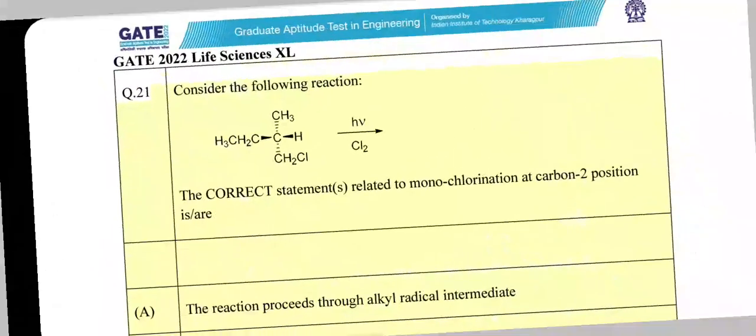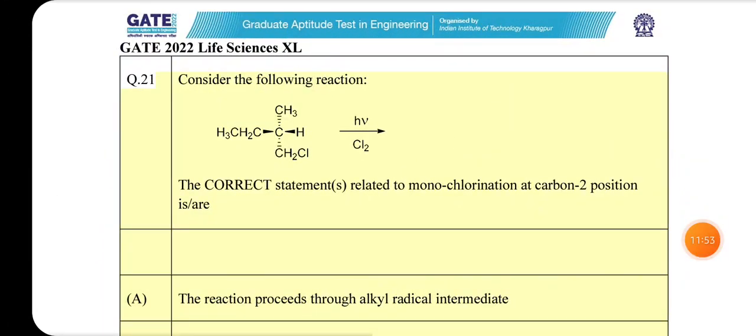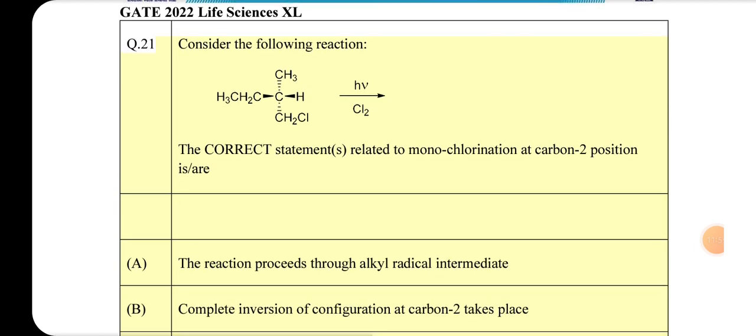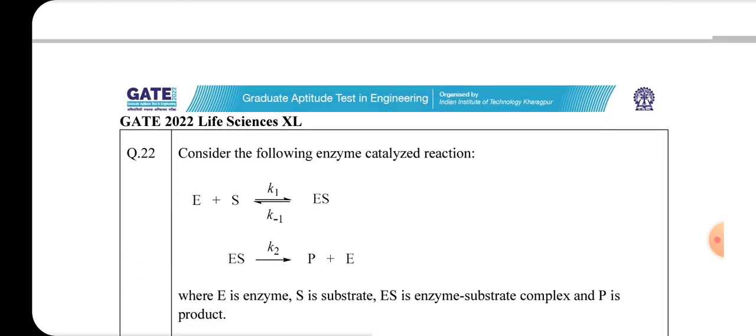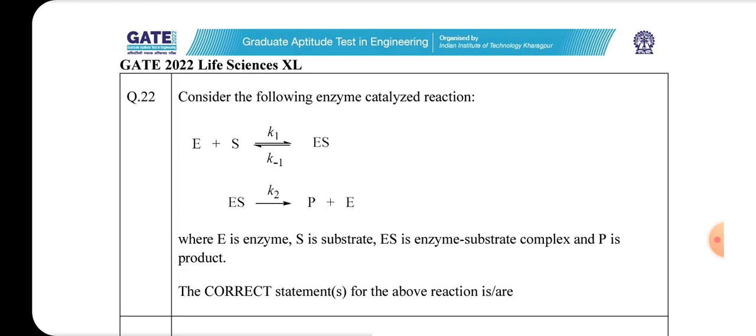Consider the following reaction. The correct statements related to monochlorination at carbon 2 position are: A. The reaction proceeds through an alkyl radical intermediate. B. Complete inversion of configuration at carbon 2 takes place. C. Complete retention of configuration at carbon 2 takes place. D. A mixture of enantiomers is formed.